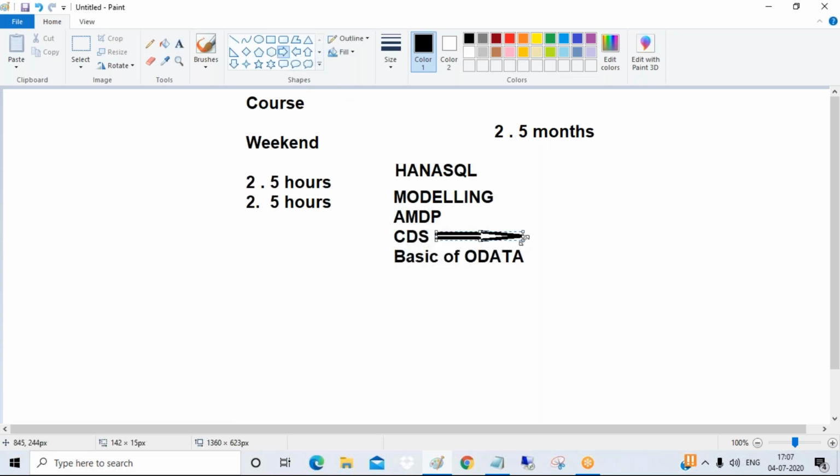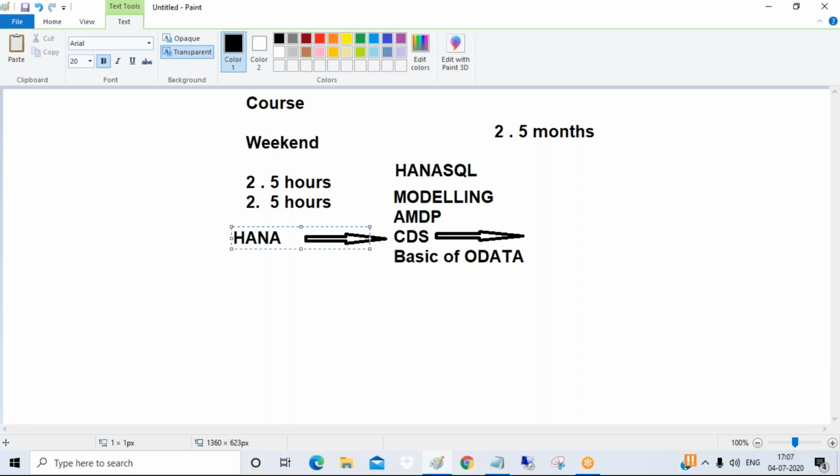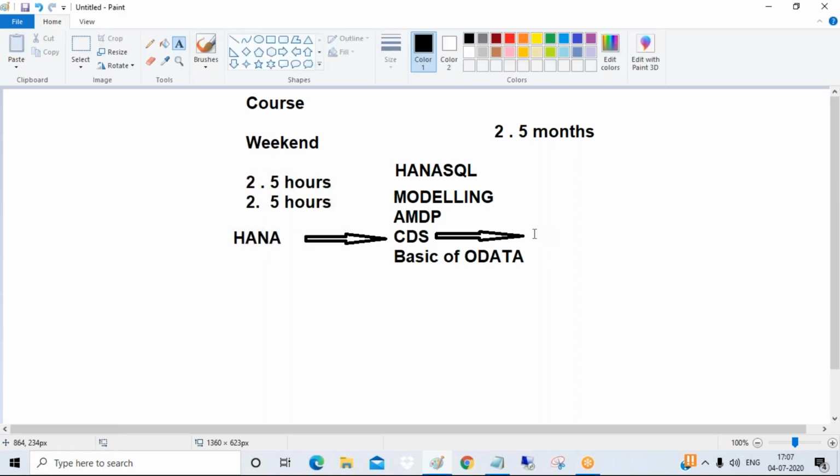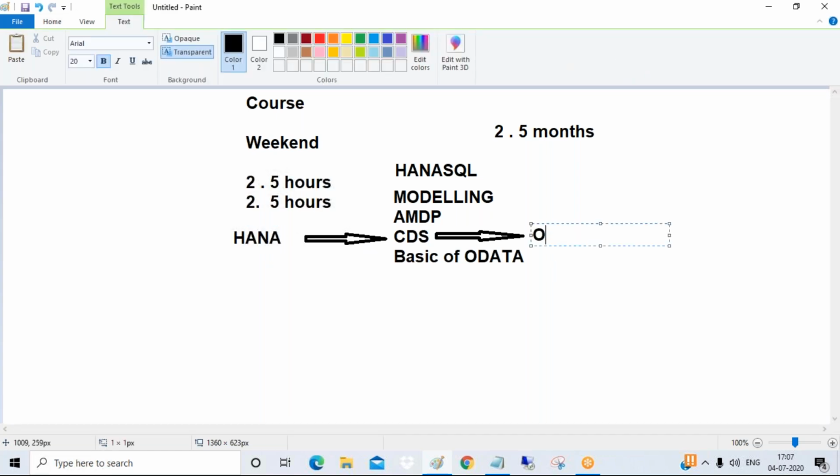And here, CDS is very useful if you want to connect with Fiori apps. What will CDS do? CDS will get the data from the HANA system. This CDS will again be connected with an OData service. The CDS will be converted into an OData service, and this OData service we need to expose to the Fiori system. Are you getting me or not?